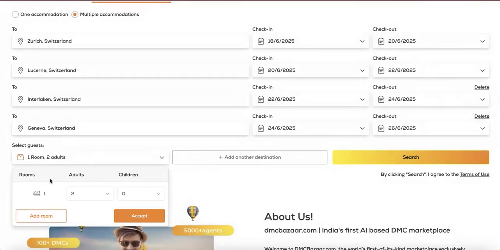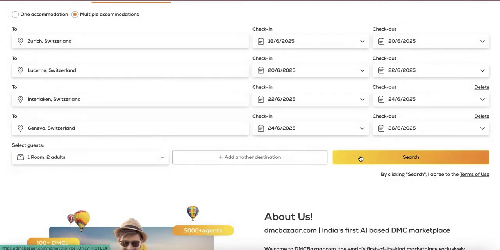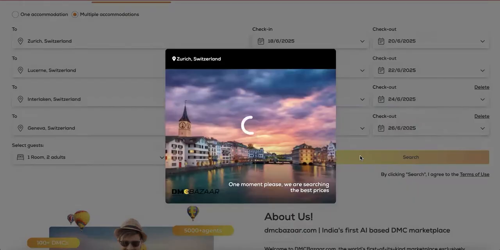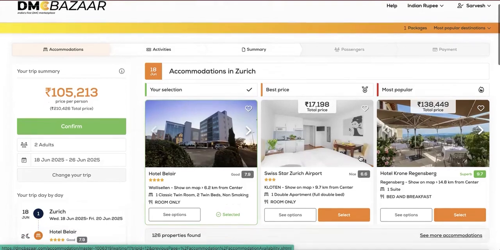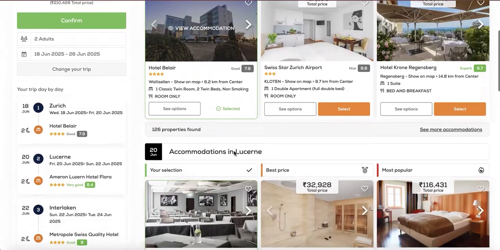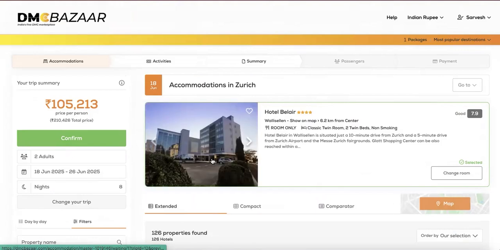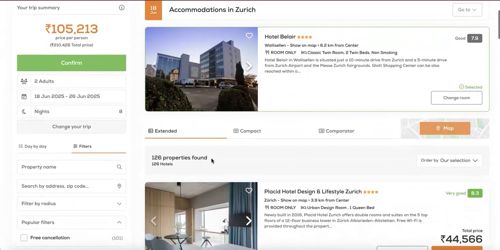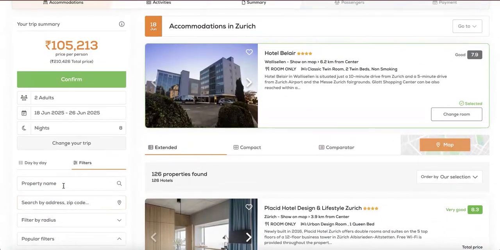Select the number of guests and add your room configuration as required. The system pulls inventory for up to 4 rooms or 9 guests. Onto the accommodations tab. The system pulls the lowest or most recommended, cheapest available option. Feel free to customize it further by seeing more accommodations.